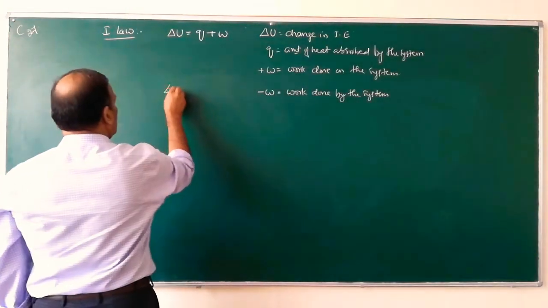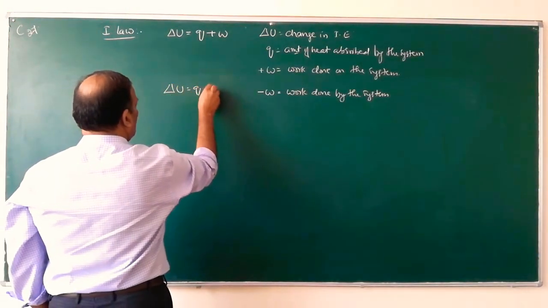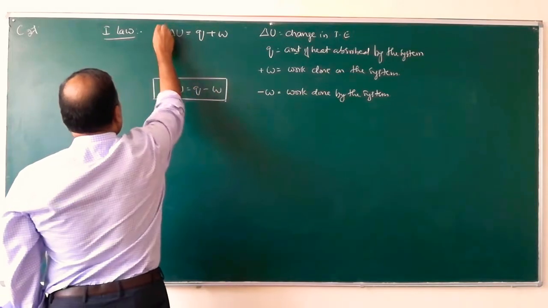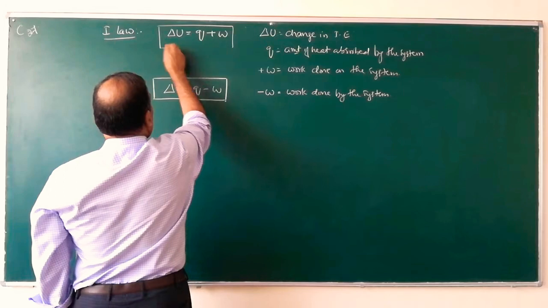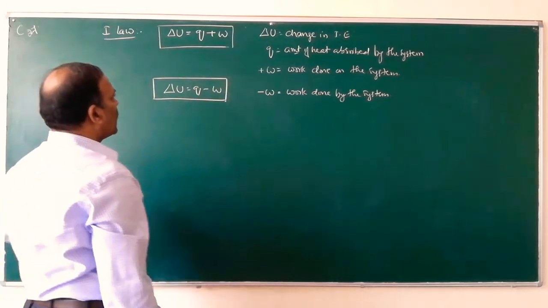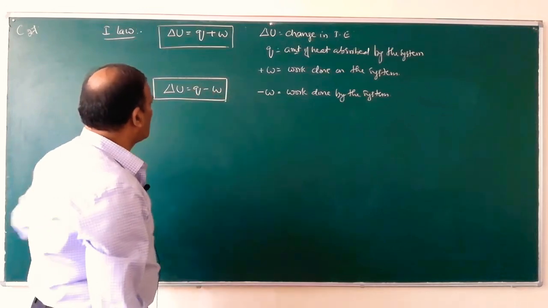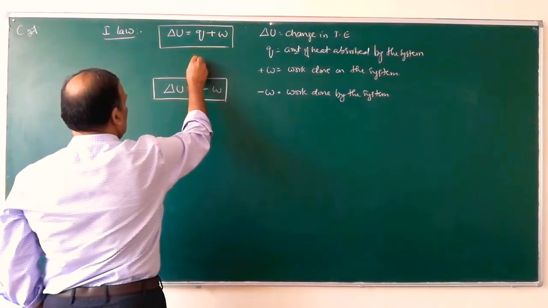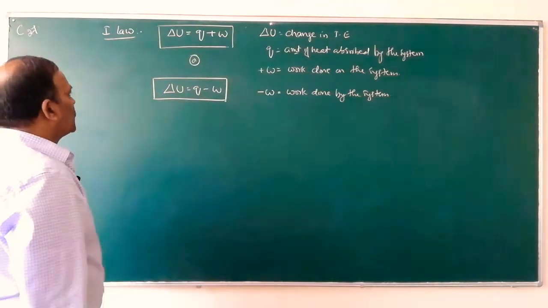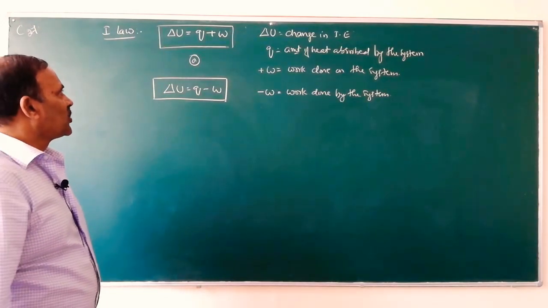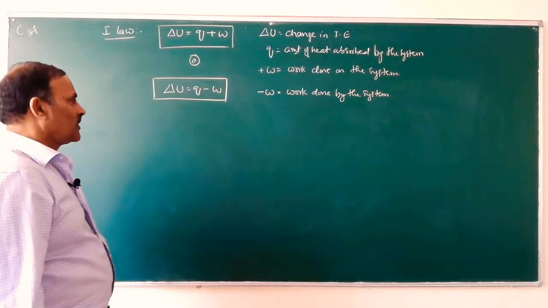Then the first law becomes delta U is equal to Q minus W. So both are forms of the first law of thermodynamics. If work is done on the system, W is positive; if work is done by the system, W is negative. These are the mathematical representations of the first law of thermodynamics.